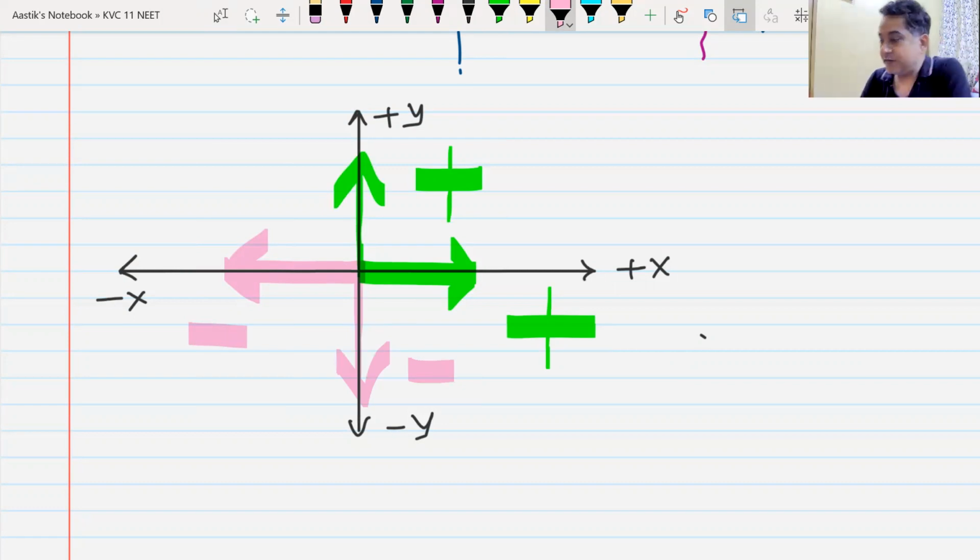So that is how we have framed our sign convention for this particular chapter, and this sign convention will always remain the same. I am not going to change it no matter what happens, because I don't want you to get confused about why sometimes we take G as positive and sometimes G as negative. So I will not change this sign convention. I will always keep it the same.